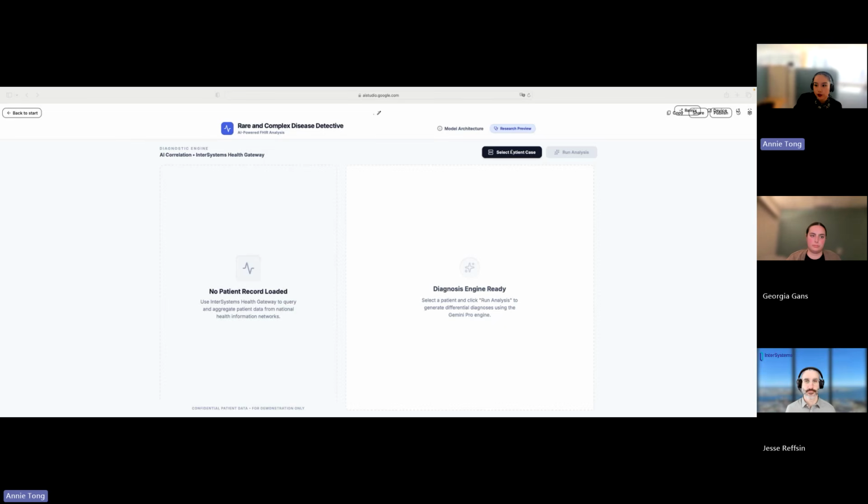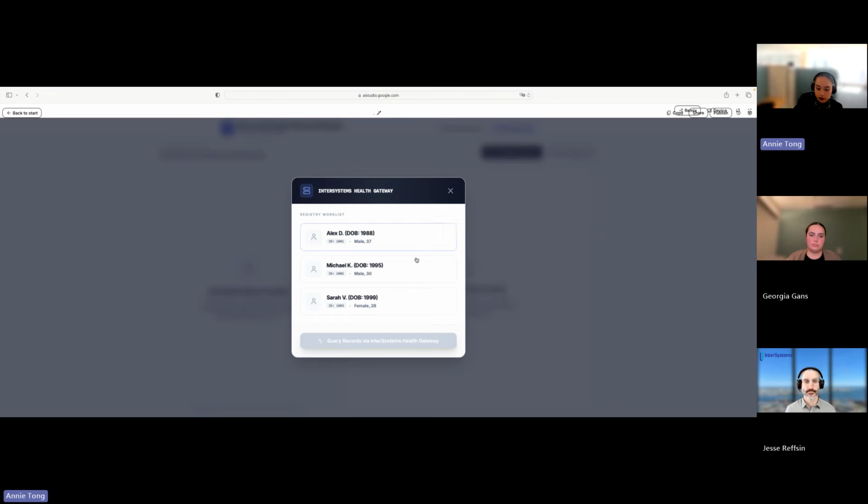So I would start the way I would start clinically, where I would select the patient first. So we can see Alex is a 37-year-old male who's been flagged simply because he's had unresolved issues over several years without a clear unifying explanation. And before I jump into the analysis, I want to know what information might exist outside of my local system. So it's a single action.